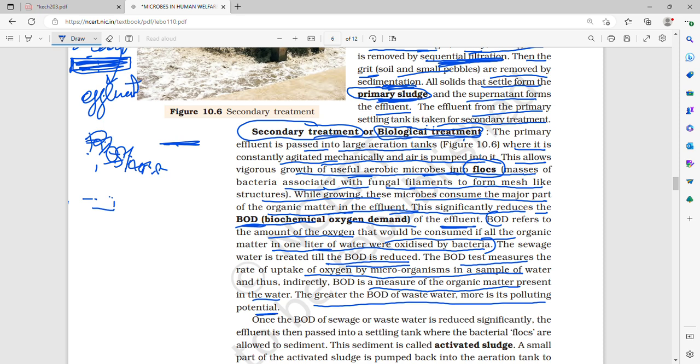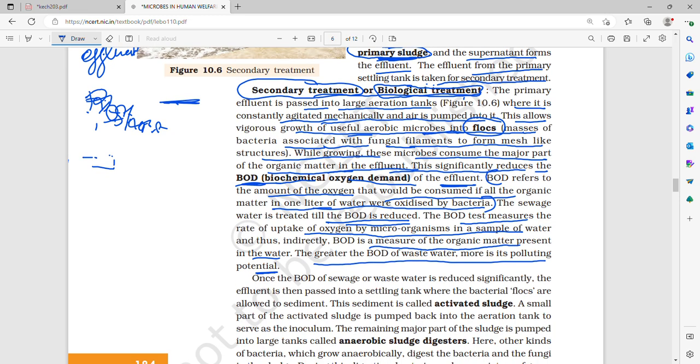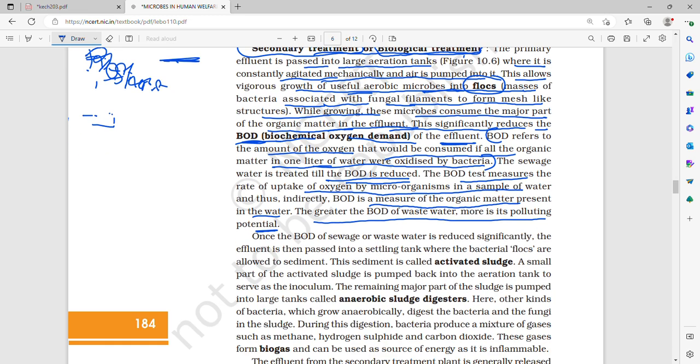So basically, if you put a lot of bacteria in, let's say, 1 liter of water, then the amount of oxygen that can be consumed, if all the organic matter in 1 liter of water were oxidized by bacteria, is called biochemical oxygen demand. The greater the biochemical oxygen demand, the more will be the pollution, because that means there are more and more microbes which are utilizing this oxygen.